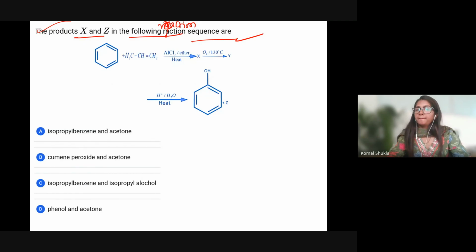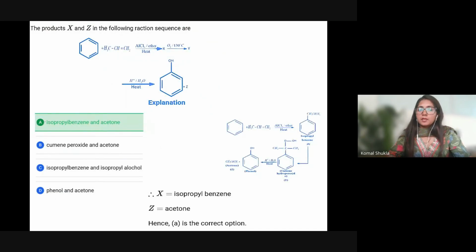Let's check. So the answer is definitely isopropyl benzene and acetone. Again, this is AlCl3 going to react. Then the alkyl group is going to attach to this benzene ring, and the benzene ring is going to react with O2.